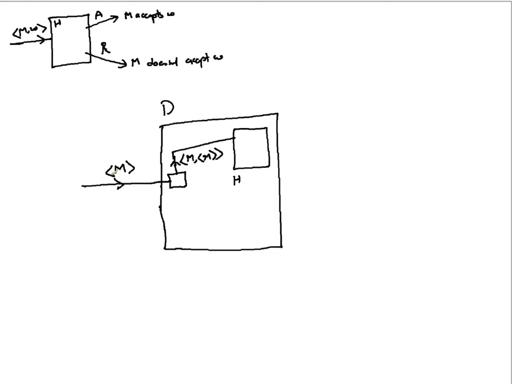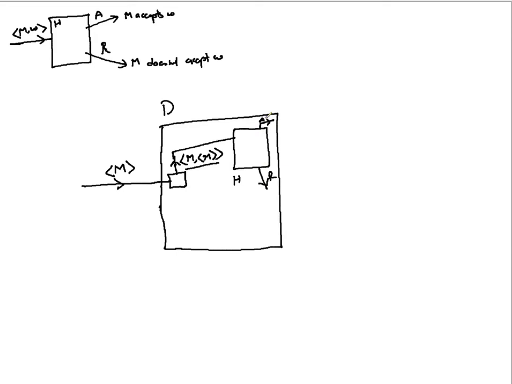We are passing a Turing machine as input to D, and this Turing machine is passing its own description to itself, and then this M and the string form of M is being passed to H. Now, H is a decider. What will it say? It will say either accept or reject.